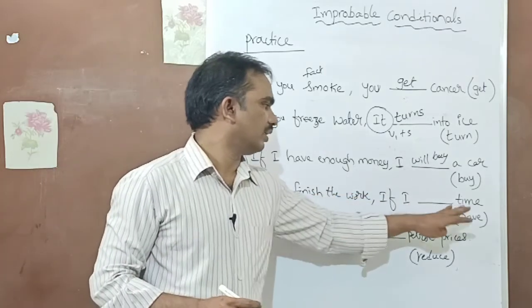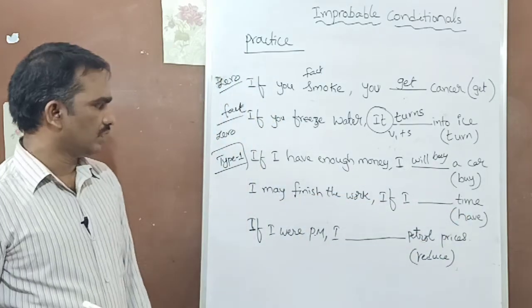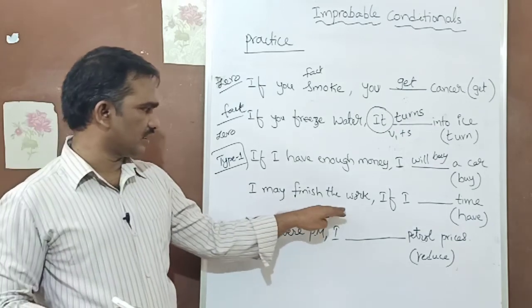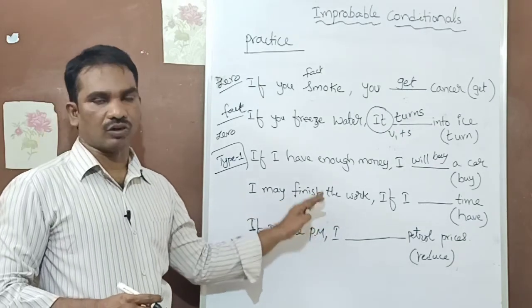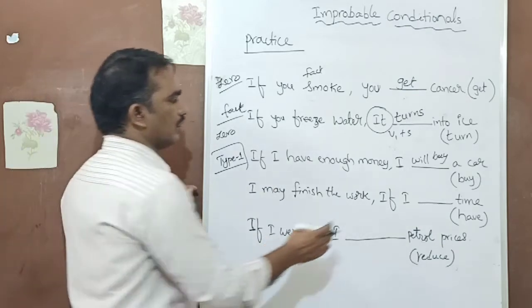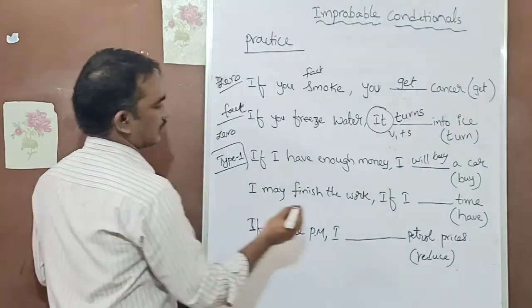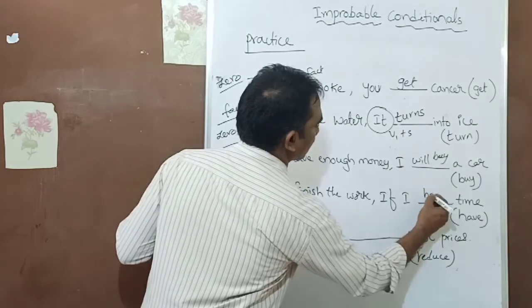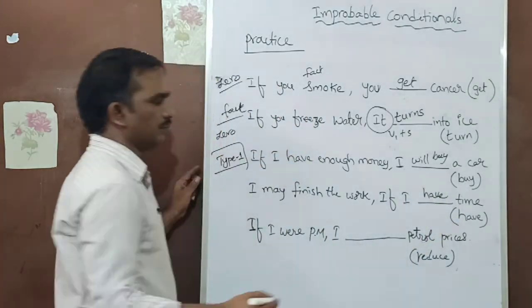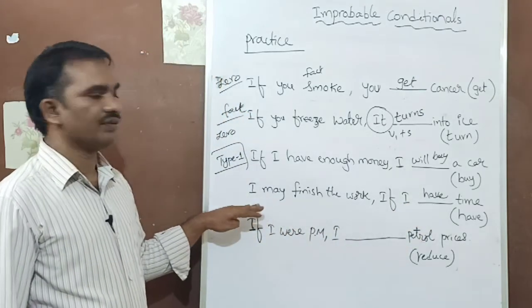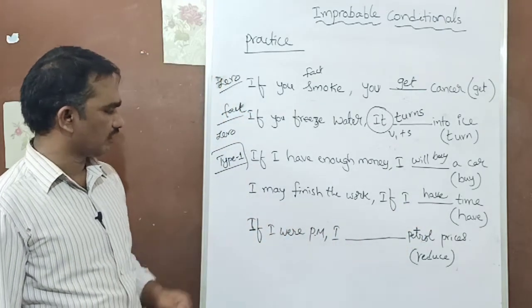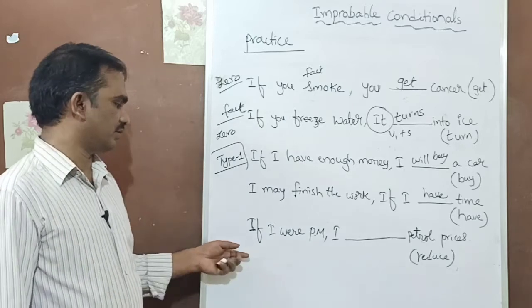Next, I may finish the work if I dash time. You see, I may finish is talking about the future. So it is also type 1 probable condition. It must be in simple present tense. So if I have time, I may finish the work. Let's look at the final example for today.